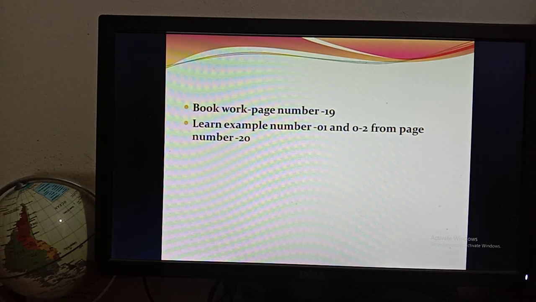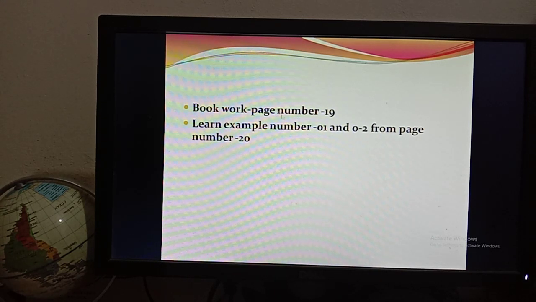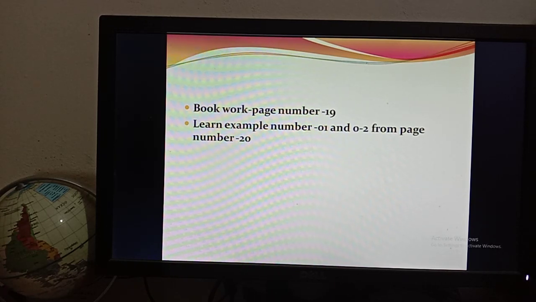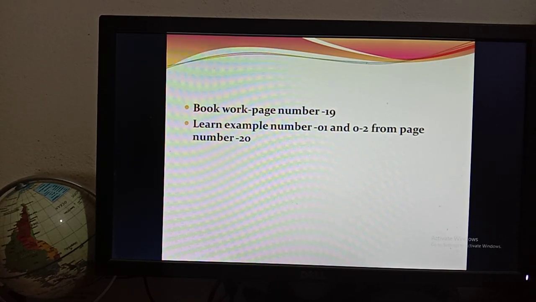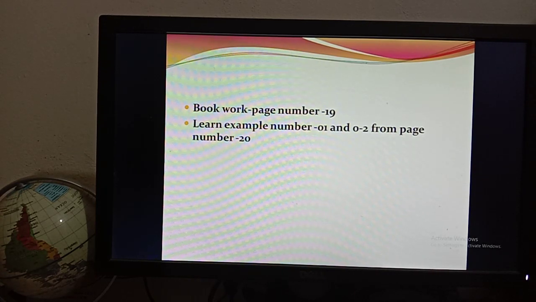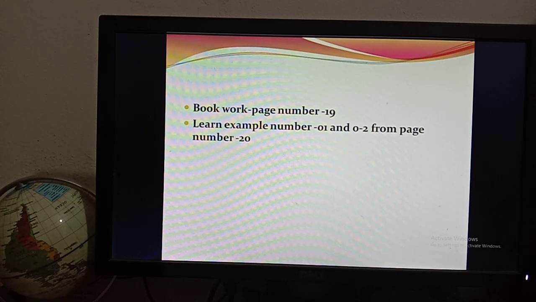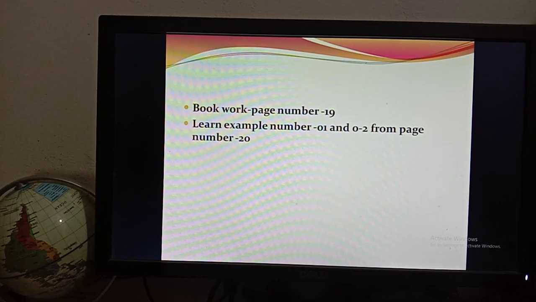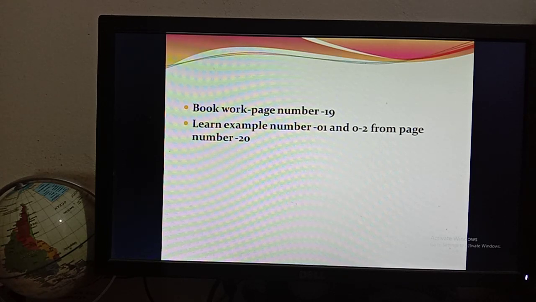Then I have written learn example number 1 and 2 from page number 20. So there is a work for you from page number 20. There are example number 1 and example number 2. There are some masculine and feminine genders. You have to learn this. Then we will do the rest of the examples in our next class. So first of all, you have to learn example number 1 and example number 2. There are lots of masculine and feminine genders, and you have to learn all of this. So boys, this is all for today, and this class is very short, and this is going to be enjoyable for you, I think, because this is the easiest topic.